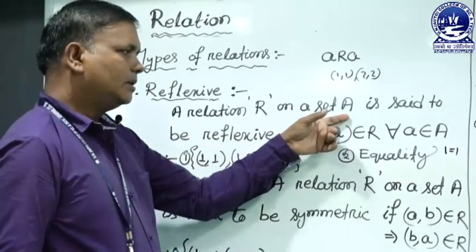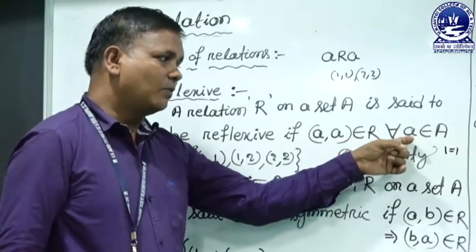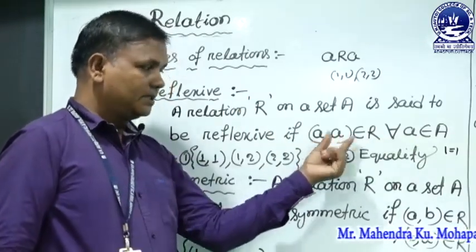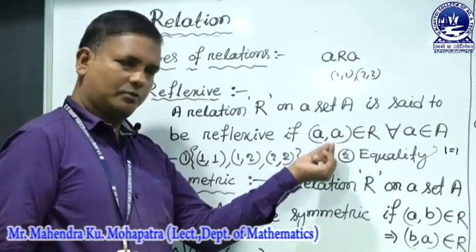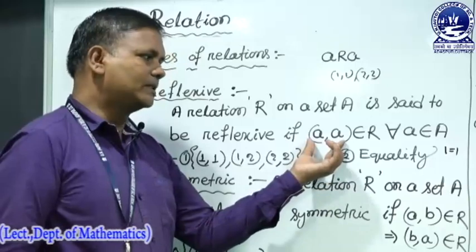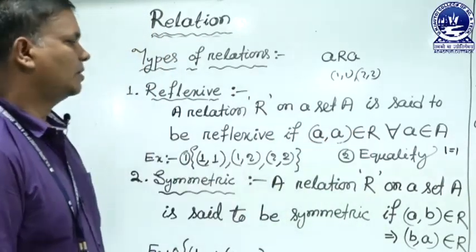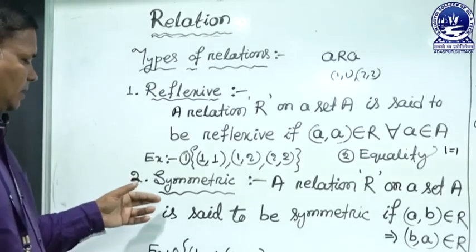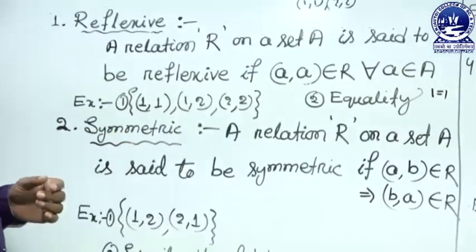If A is the set, R is the relation and elements of A are small a, if (a, a) is present in the relation, that means a is related to a, and all the reflexive elements are present in the relation, then the relation is called reflexive. The second one is symmetric relation. So, what is symmetric relation?